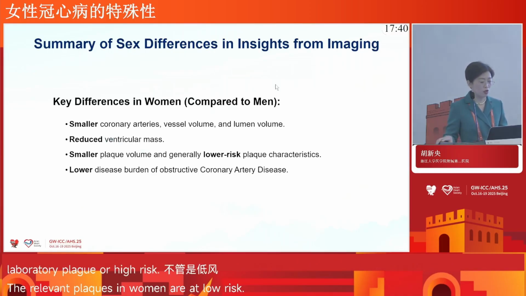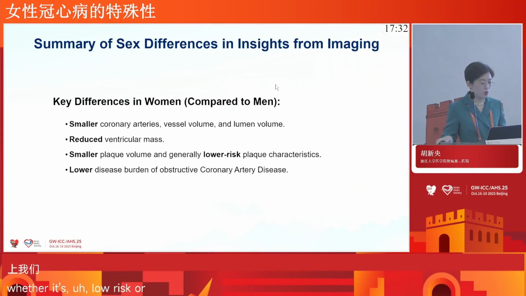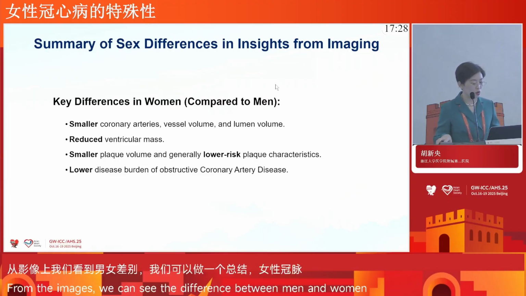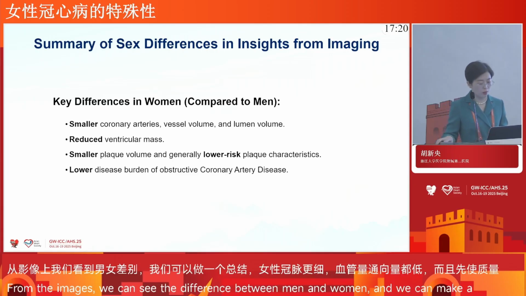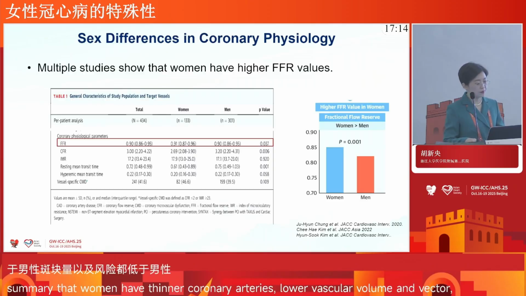So, to summarize the sex differences in size from imaging, we can say that women have smaller coronary arteries, smaller vessel volume and lumen volume, reduced ventricle mass and smaller plaque volume, generally low-risk plaque, and also a low disease burden of obstructive coronary artery disease.